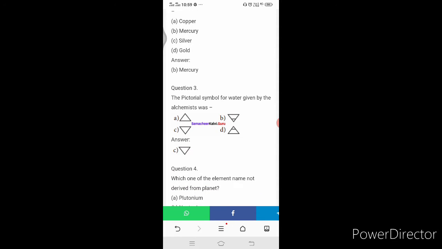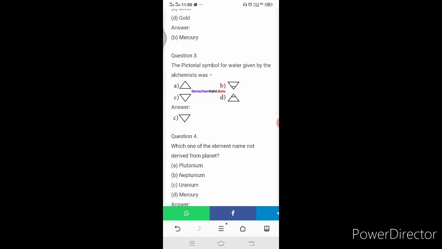The pictorial symbol of water as given by the alchemists was. Here four symbols are given in your text, in your PDF, or you have written in your notebook. The answer is the inverted triangle without any line.